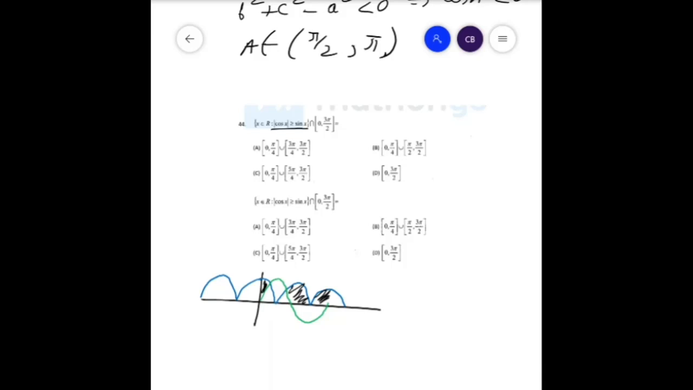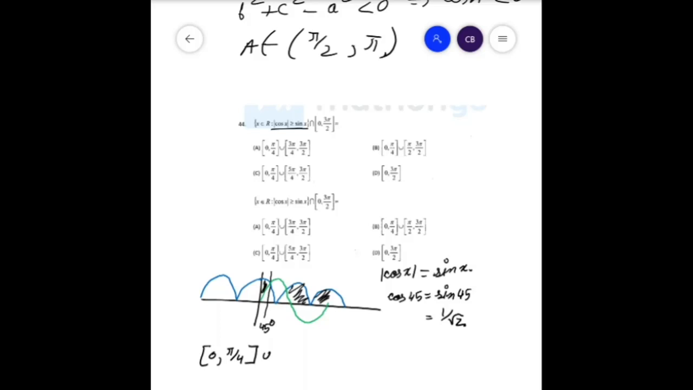So what is the first region, what is the point of intersection? Mod cos x is equal to sin x. Where will that be? Now we know that cos 45 is equal to sin 45, and that is equal to 1 by root 2. Therefore we know that this first point is 45 degrees. Therefore the first range is 0 to pi by 4.